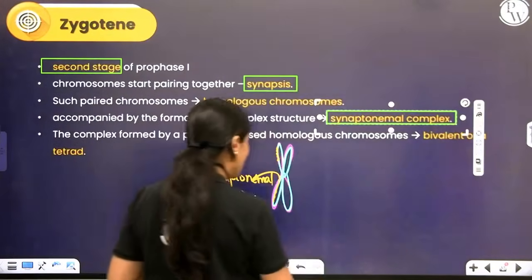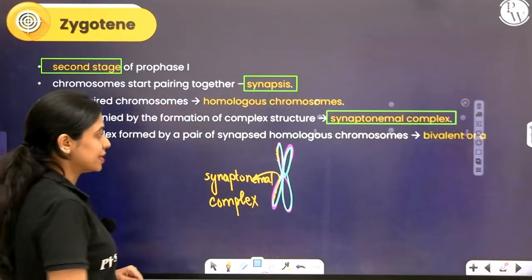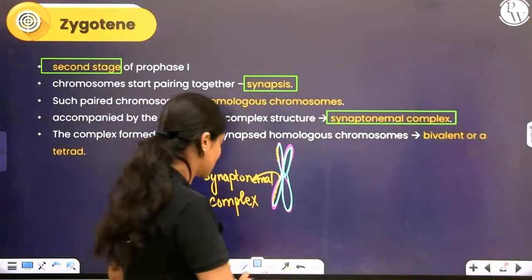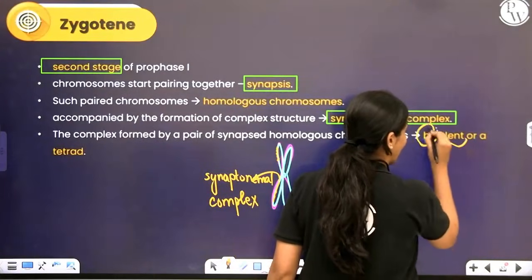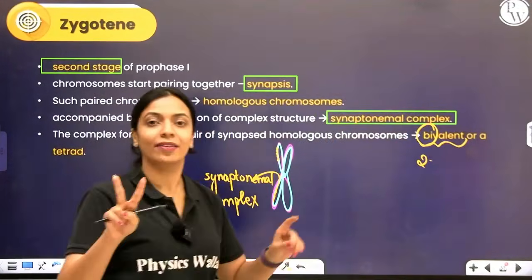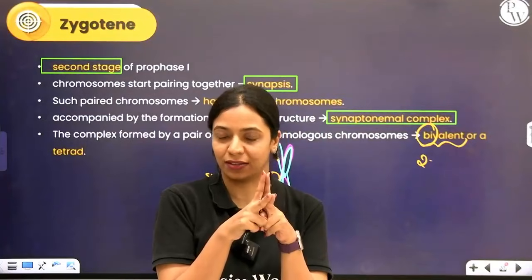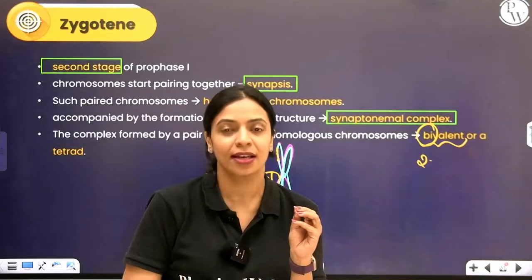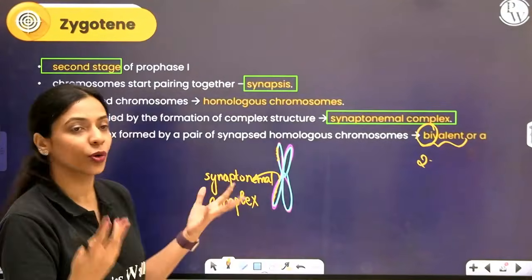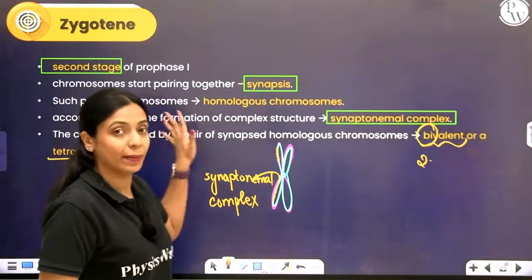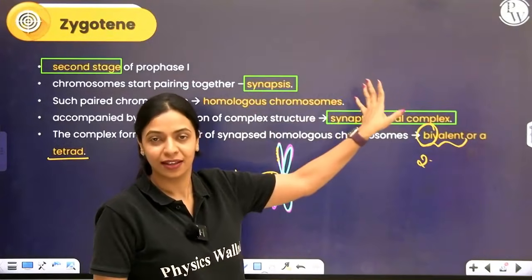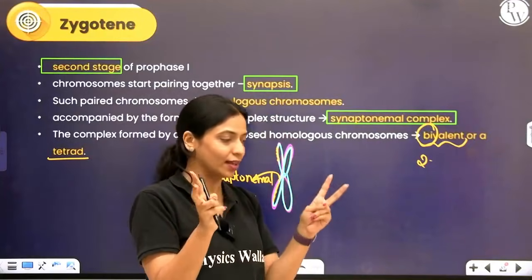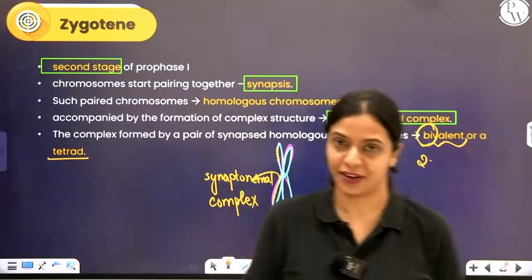At this point, if you look at this chromosome, you can see that two chromosomes are attached to each other. So we call this paired homologous chromosome the bivalent. Bi means two, right? So bivalent is the two homologous chromosomes together. If each homologous chromosome at this point has two chromatids, then there is a total of 4 chromatids. So you can even call it a tetrad. Remember, prophase is still proceeding. So condensation is still happening. Okay, so as condensation of DNA is happening, these homologous chromosomes have paired.